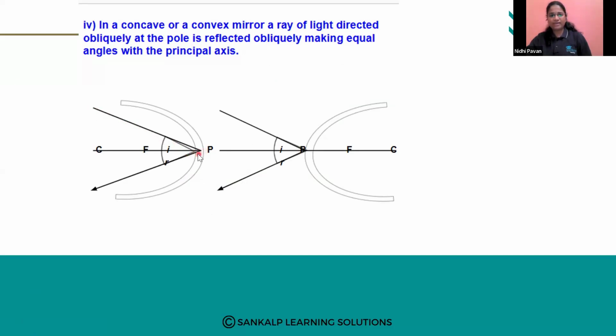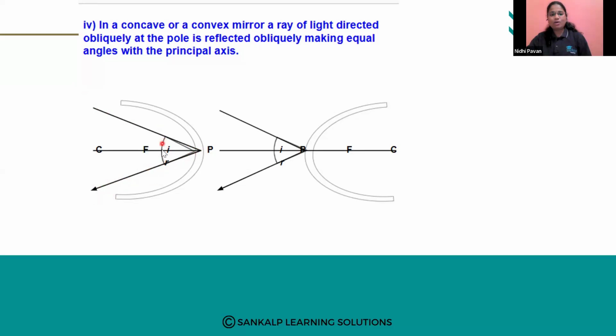The reflected ray will also be formed obliquely, making the same angle with the principal axis.